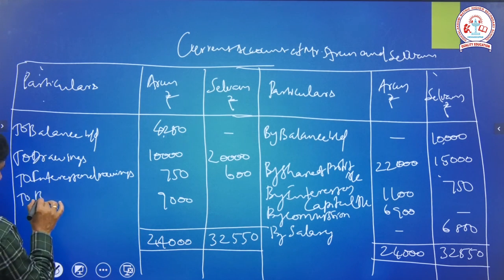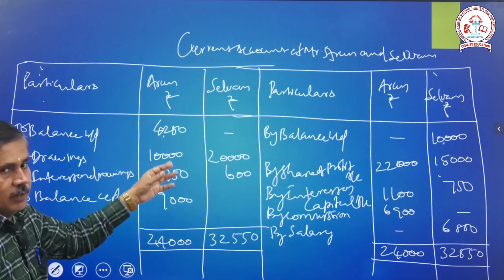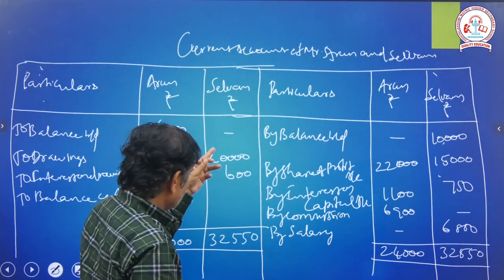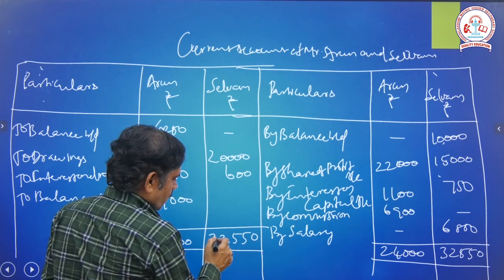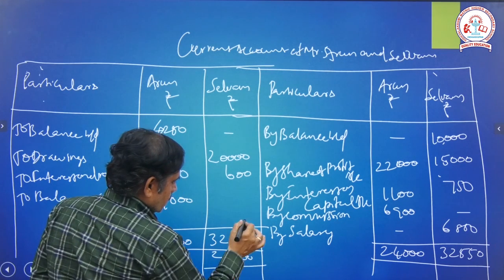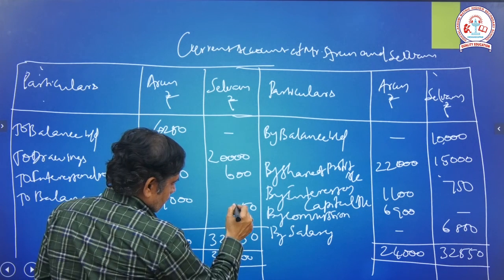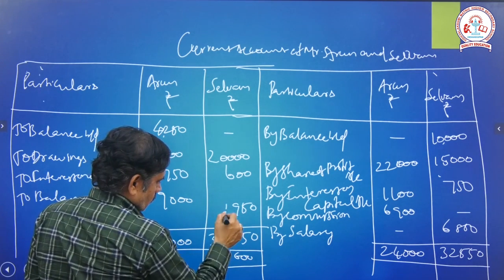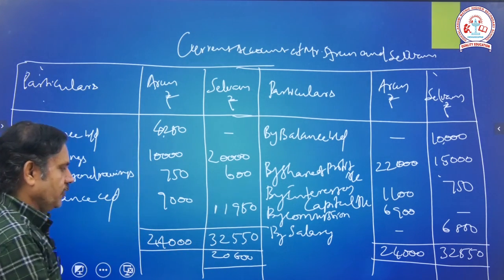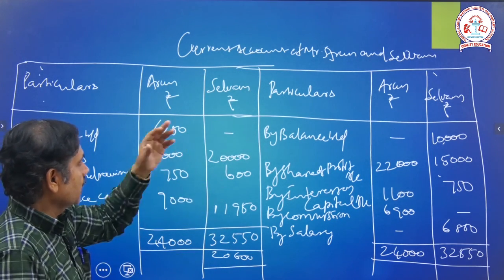Write the name here, to balance CD, 9,000 for Arun. Now we will move on to Selvam. The total is 20,600, so we take it here, 20,600, and the balancing figure is 11,950. 11,950 is the balance CD of the current account.